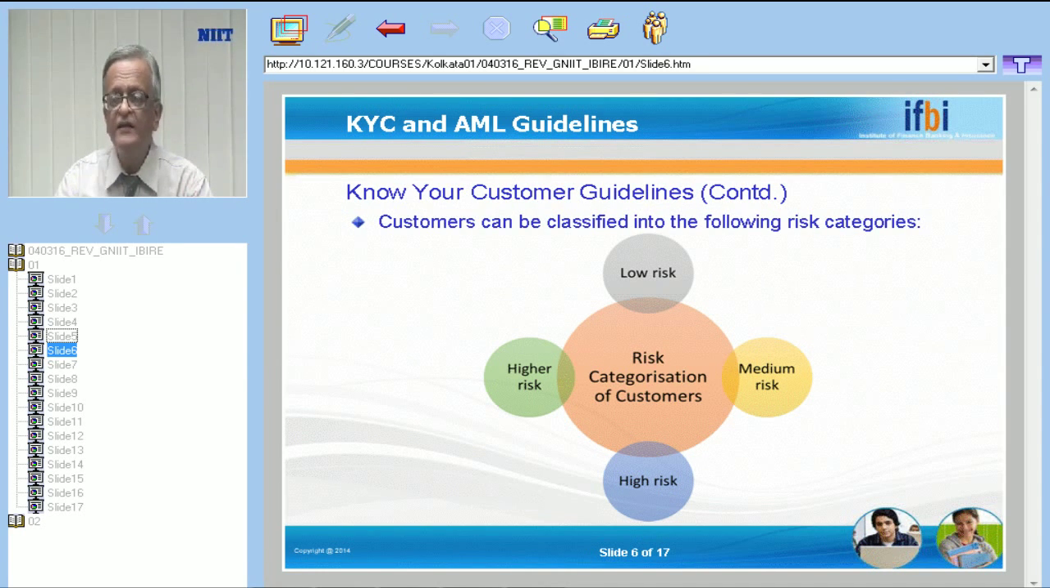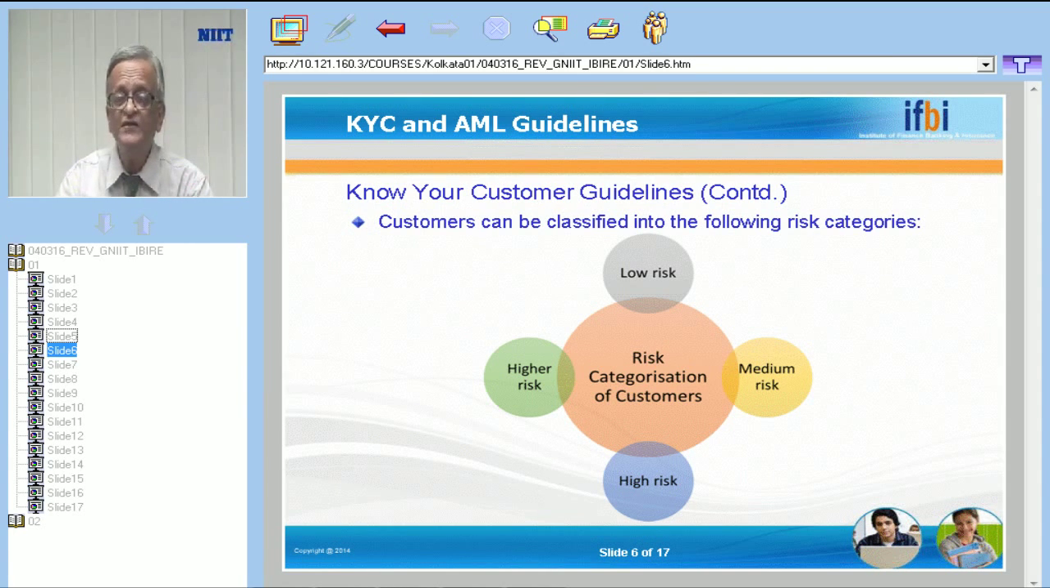Then these high risk customers are also customers who have a very dubious type of background. That means their background is very suspicious, or their background is not good, or in society they are not considered as a good person. So such type of persons are also considered as high risk. And lastly, we are coming to higher risk.